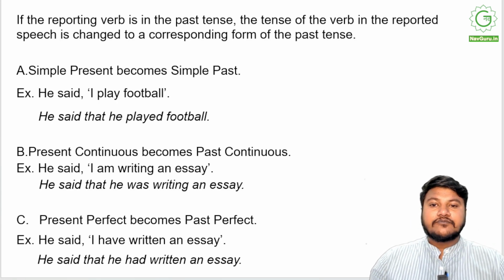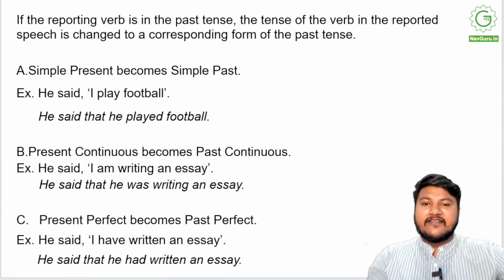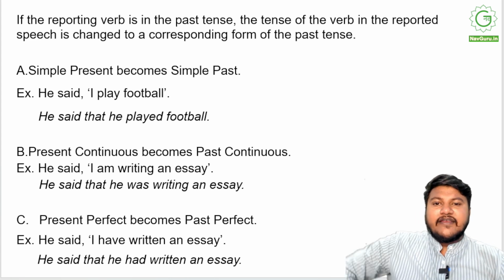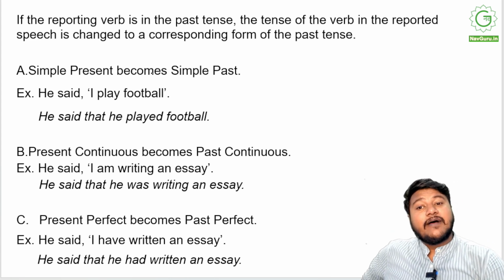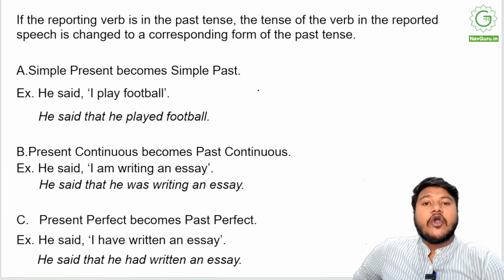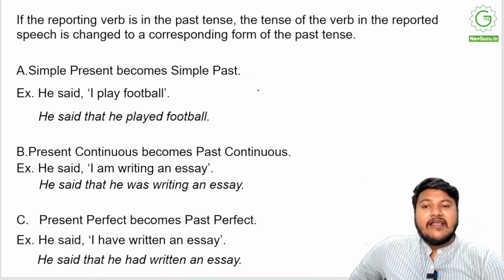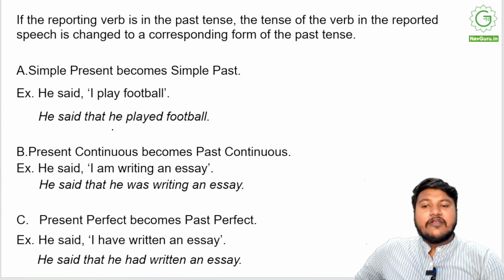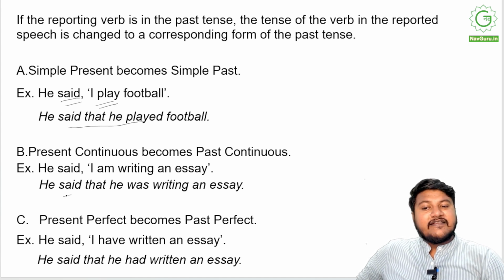Moving on. If the reporting verb is in past tense, this was present and future, right? But what if the reporting verb is in past tense? Then the tense of the verb in the reported speech is changed to a corresponding form of the past tense. Like simple past becomes simple past. He said, "I play football." He said that he played football. Said, played. He said, "I'm writing an essay." He said that he was writing an essay.